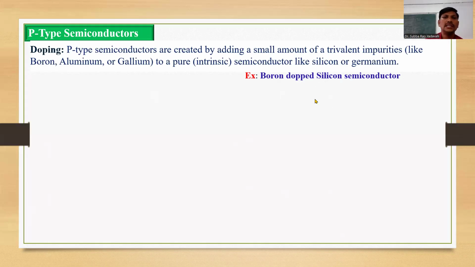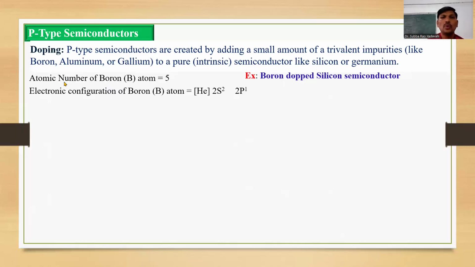Silicon has the valency 4 and each silicon is attached to 4 other silicon atoms and forms covalent bonds. Here boron, the atomic number of boron is 5 and the electronic configuration of boron is helium 2s2 2p1. This is the valence electronic configuration of boron, the outer electronic configuration. So 2s2 has 2 electrons and 2p1 means the p orbital has 1 electron in the 2pz orbital.